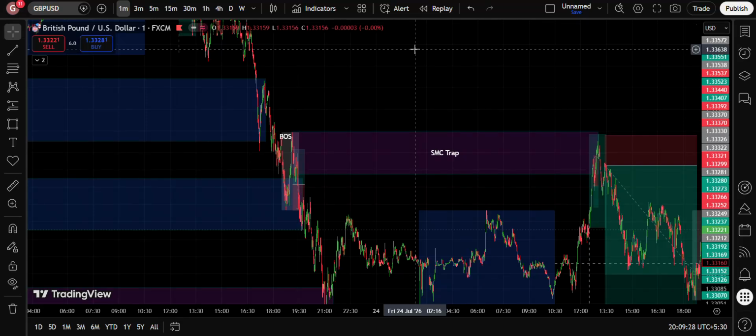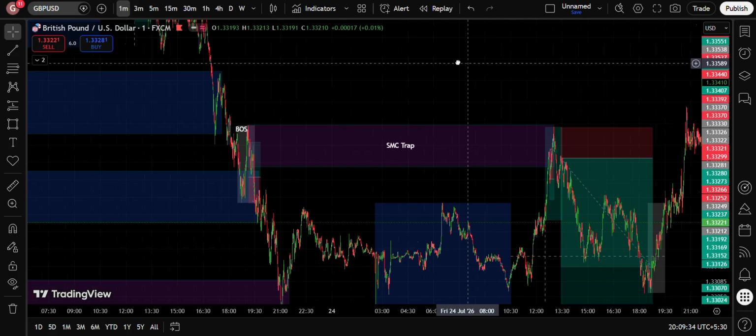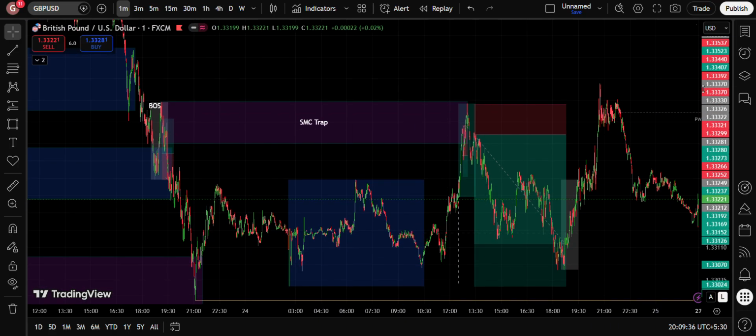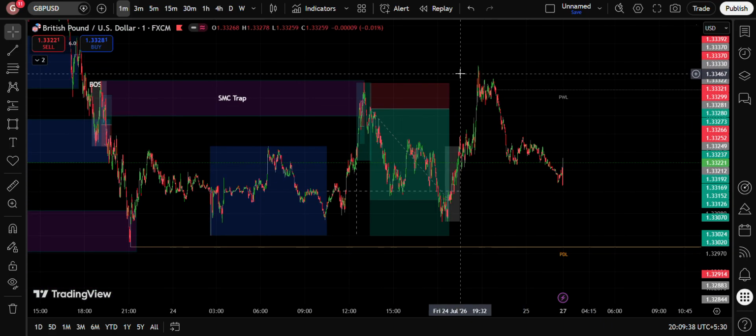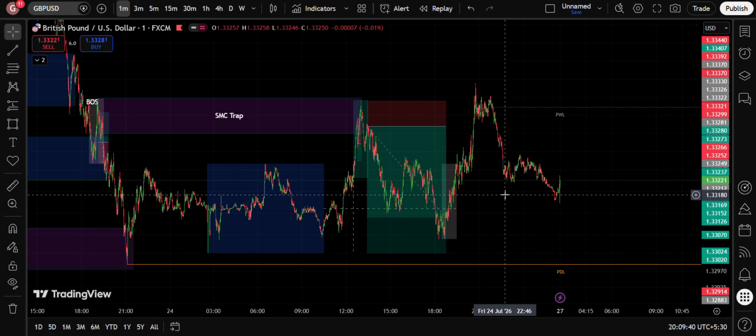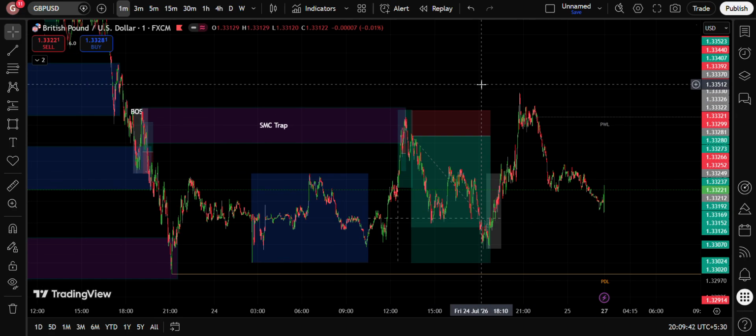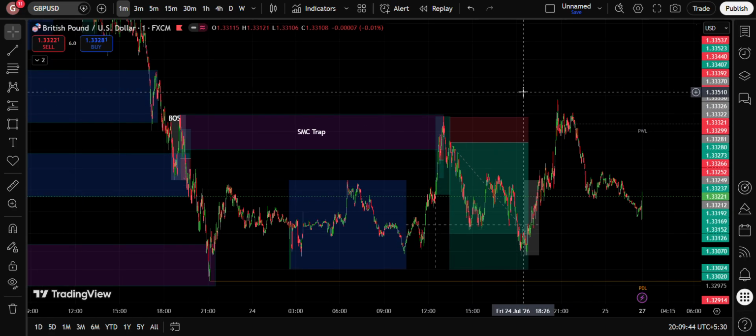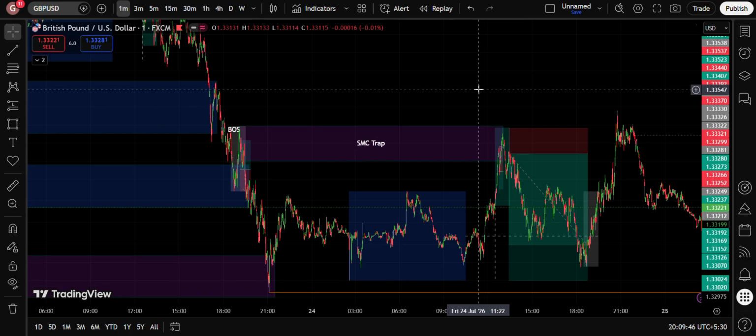So I'm going to be talking about a case study where I incurred two losses, and I'm going to explain why I incurred those two losses and the reasons as to why, and at the same time a trade which I actually won, which is this one, and how I won this trade, on what reasons did I enter this trade, and what my analysis was.